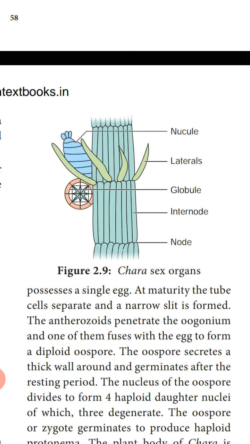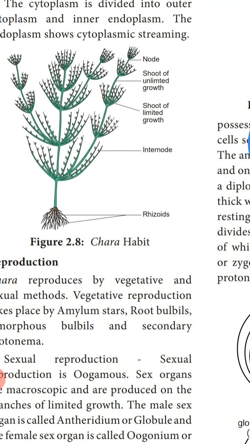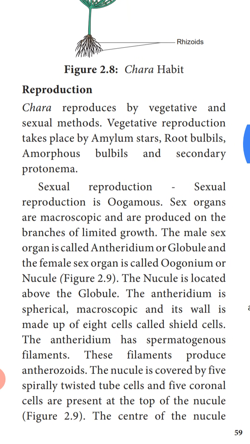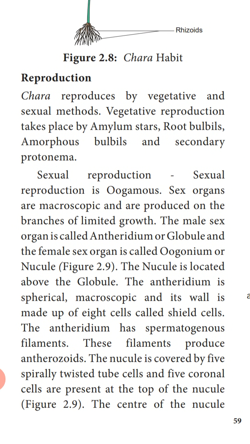So here you can see the spherical structure, that is called the globule, and an elongated structure that is called the nucleus. Globule is the male sex organ and nucleus is the female sex organ. So here the male sex organ is called the antheridium or globule, and the female sex organ is called the oogonium or nucleus. The nucleus is located above the globule.